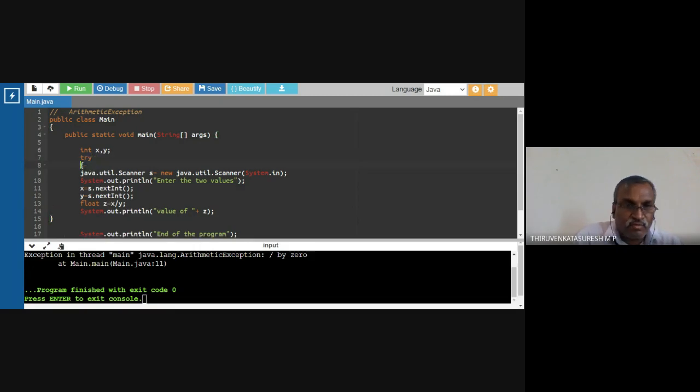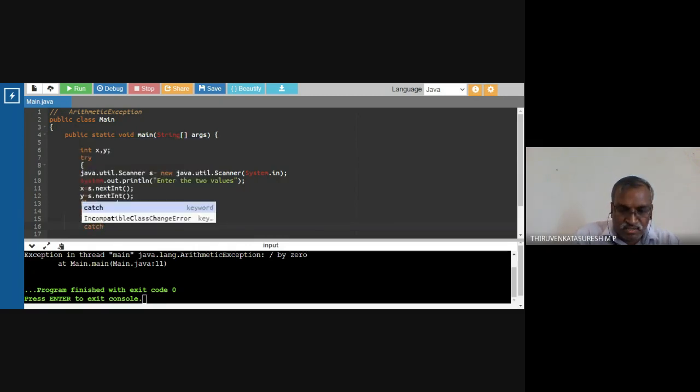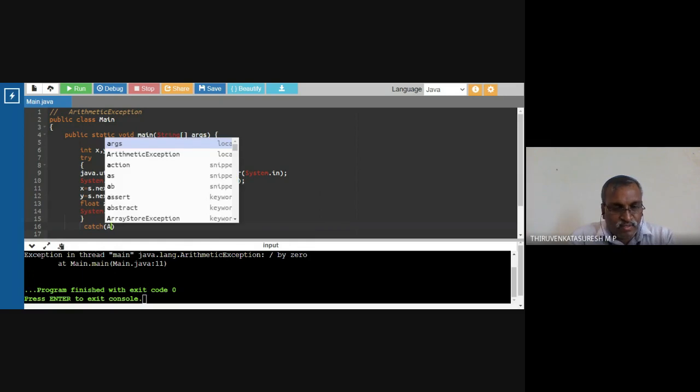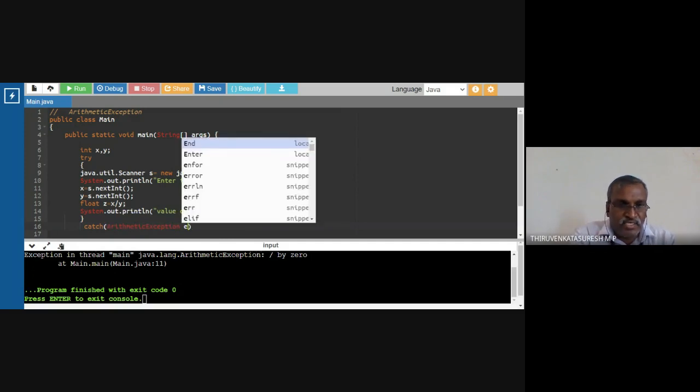This is the try block. If any malfunction happens, it will be handled by the catch block, for the arithmetic exception. I'm going to create an object here.